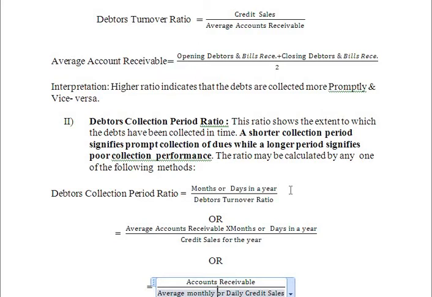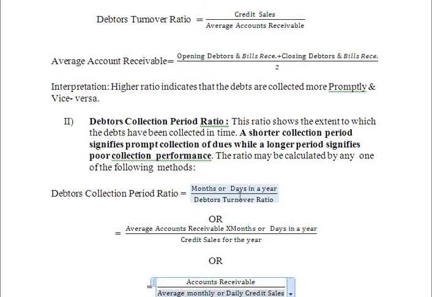If the period is short, the firm is very prompt in collecting the dues, and if the period is long, then the firm has not properly collected its dues. It shows that the firm is not efficient in making collections.